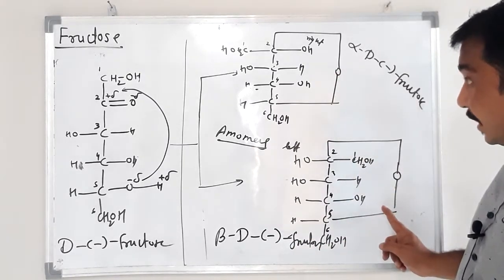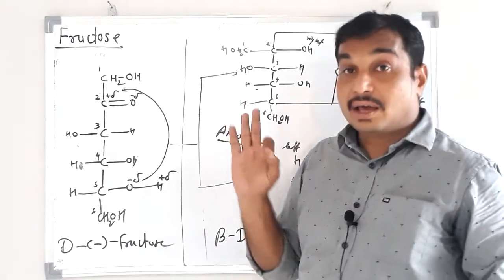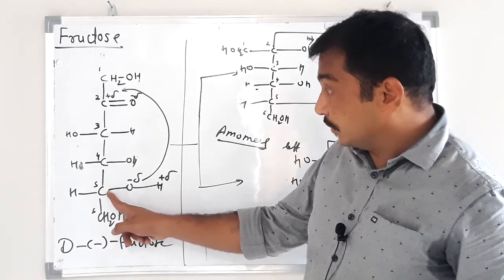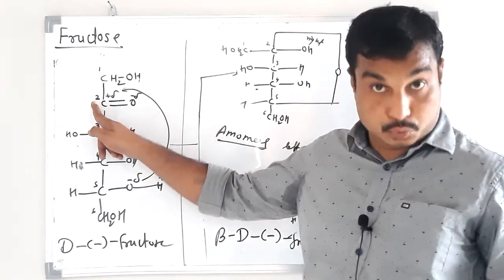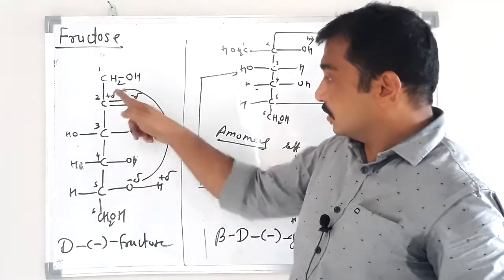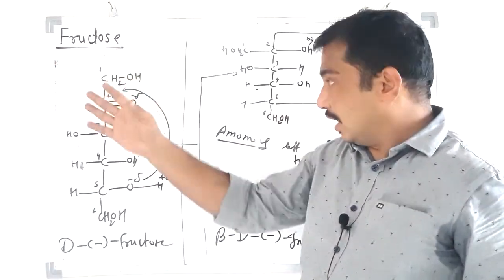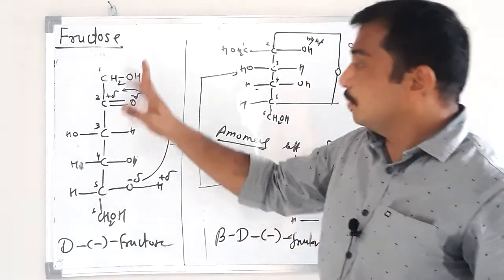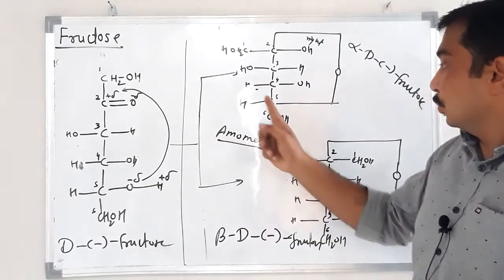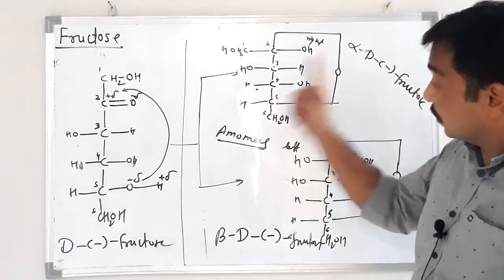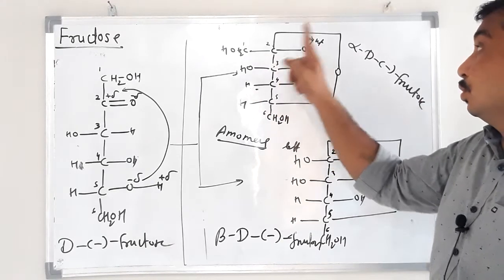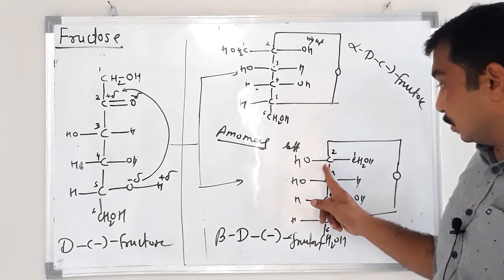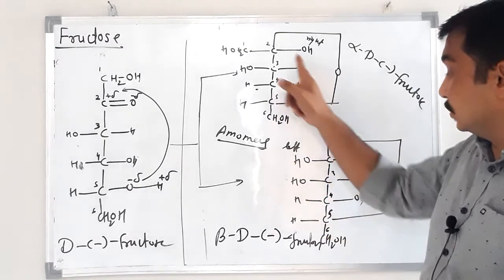How are these two structures obtained? By the hemiacetal formation reaction between the oxygen atom of C5 and the carbon atom of C2. Okay, they will react, a simple reaction, just like I have already explained for the cyclic structure of glucose, the hemiacetal reaction. The same reaction will take place and give two anomers, alpha and beta. What is the difference between alpha and beta? In alpha, at carbon number 2, the OH group is on the right side, and in beta, at carbon number 2, the OH group is on the left side. This is the only difference.